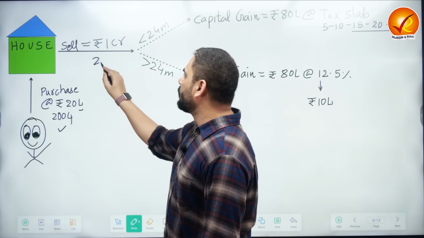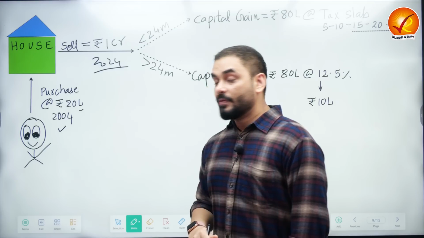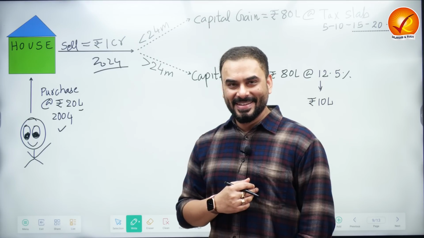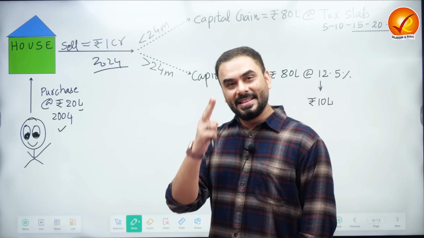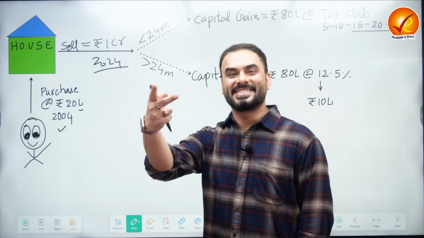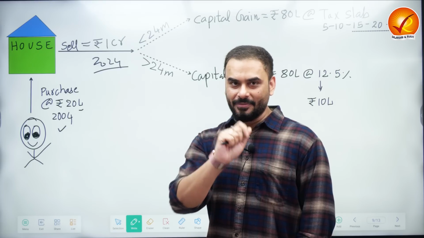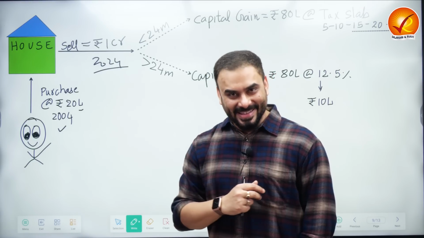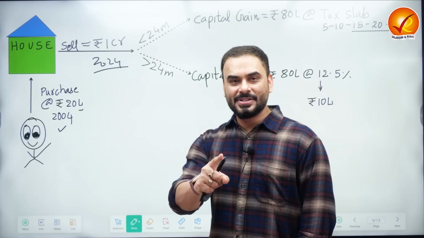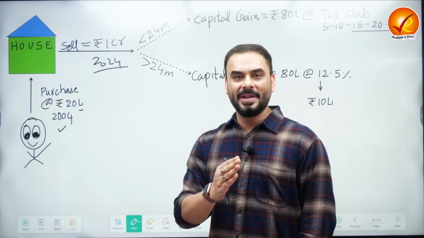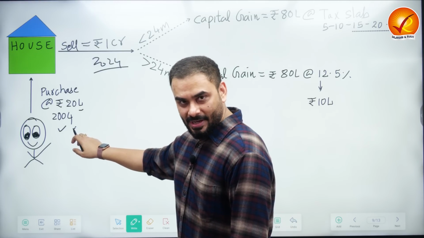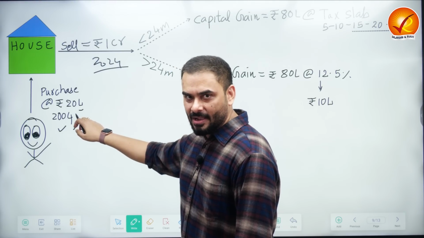Now in 2024, almost 20 years later, let's say you decide to sell the house. I told you that if you sell the house after a holding period of 2 years, 24 months, the gain that you make is called long-term capital gains. But if you sell a house in less than 2 years, the gain that you make is called short-term capital gains.